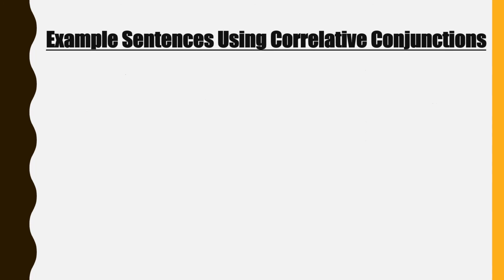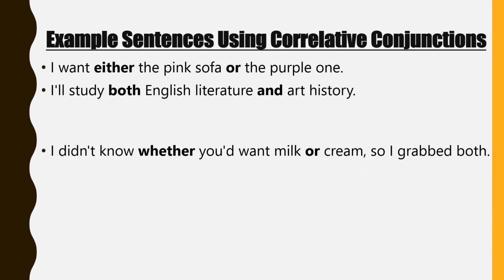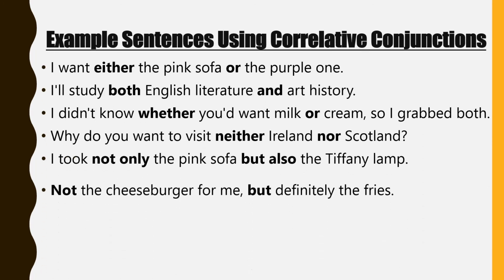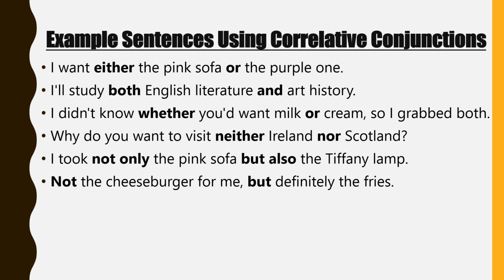So here are a few example sentences using correlative conjunctions. Coming to the first sentence, I want either the pink sofa or the purple one. So either and or, they are a pair of conjunctions used in a sentence. Second sentence, I will study both English literature and art history. Both and.